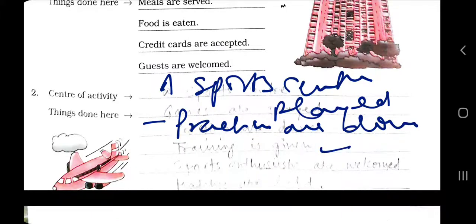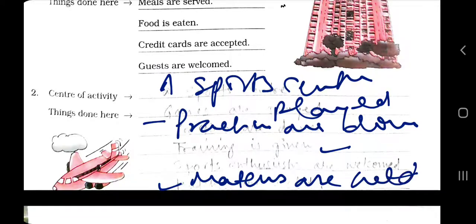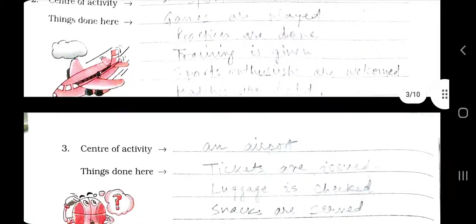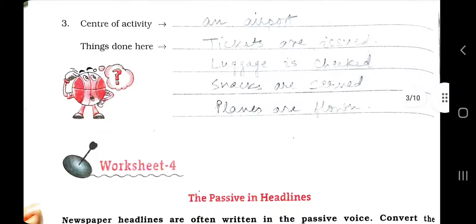Training is given. Sports enthusiasts are welcomed. And like matches are held. Matches are held. These are the sentences you can frame, or you can frame your own sentences and write them here. And now, center of activity.